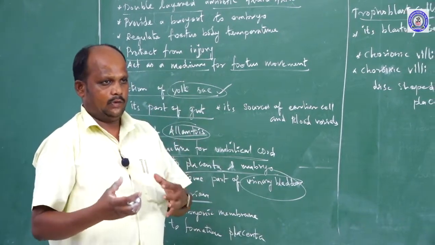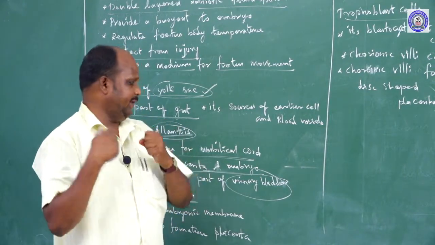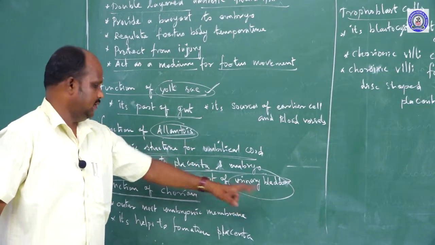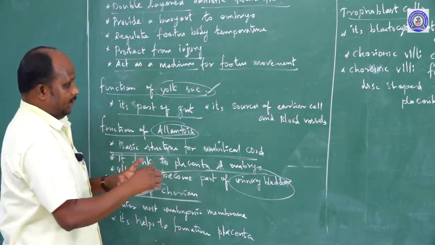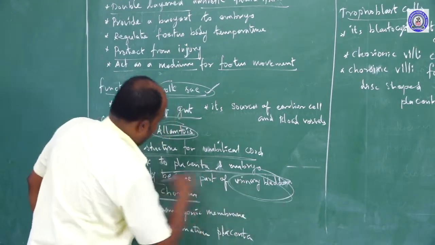Throughout organogenesis, organs develop from the fetus body. Those organs are fully matured after the urinary bladder, which means the excretory organ, is formed. So the fetus is completely matured after the allantois is converted into part of the urinary bladder.